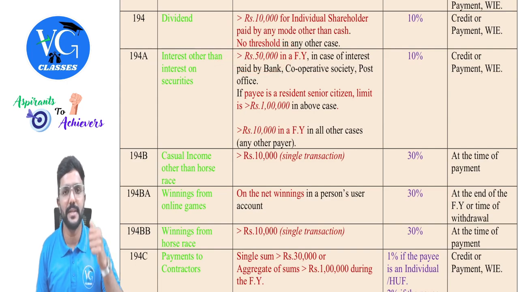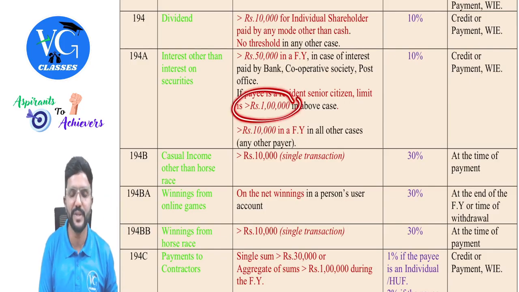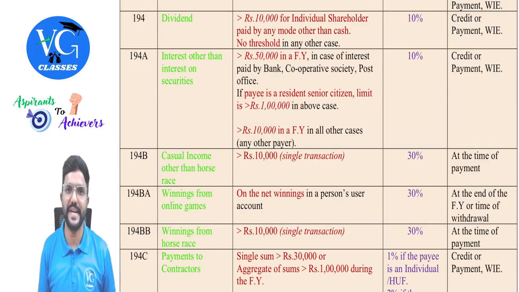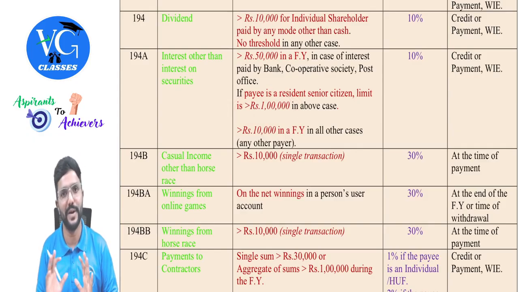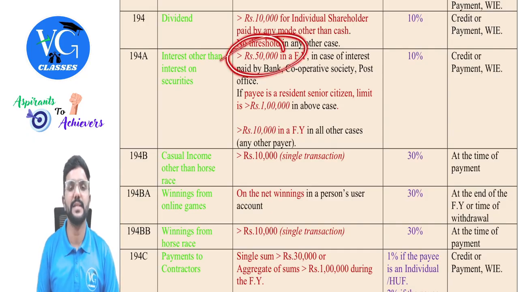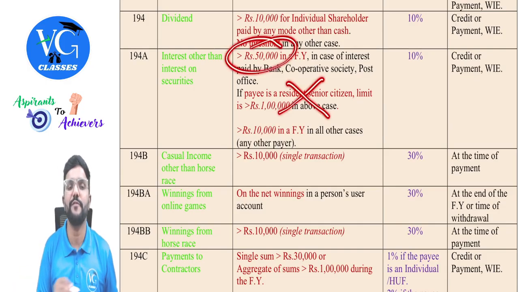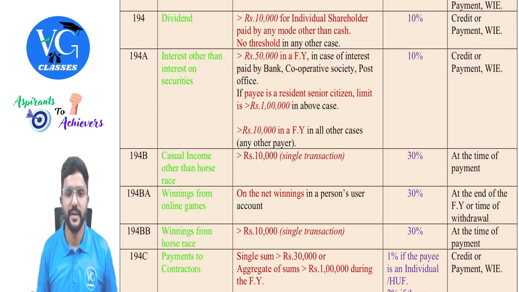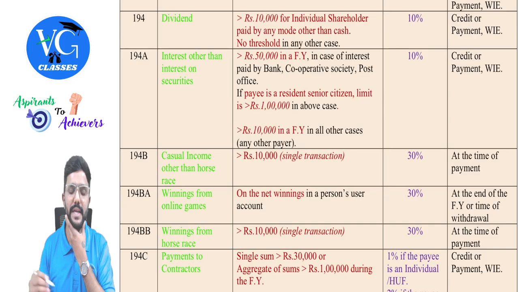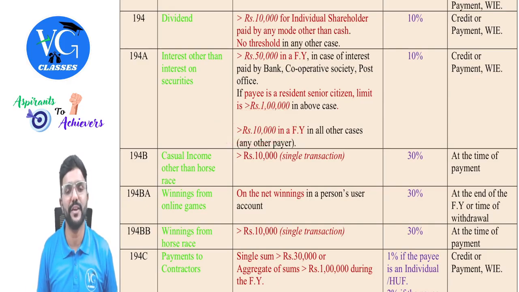I repeat, if the payer is a bank, cooperative bank, or post office, check who is the payee. If the payee is a resident senior citizen, then the threshold limit is more than 1 lakh. If it's up to 1 lakh, no TDS. Up to 1 lakh means less than or equal to 1 lakh. Or for any other person, the threshold limit is more than 50,000. More than 50,000, guys. Got it? If by chance the question is silent about the payee, always go with 50,000. Then, in any other case, meaning the payer is not a bank, cooperative society, or post office, in that case the threshold limit is more than 10,000 in a financial year, guys. Is that clear? For any other payers.